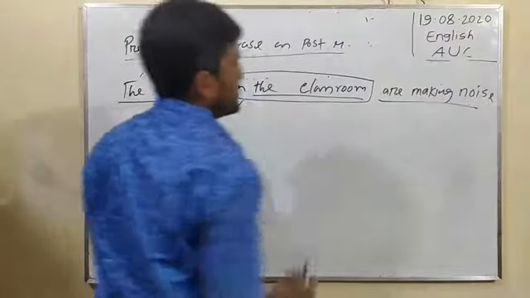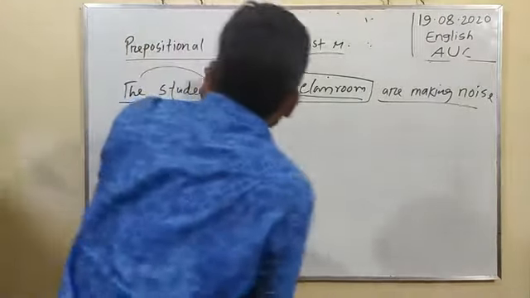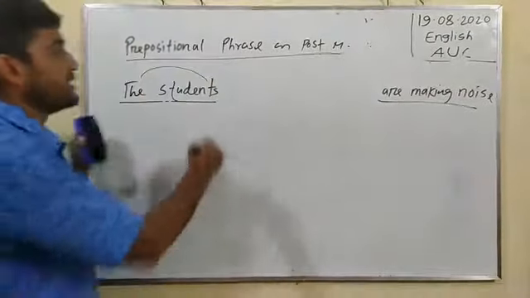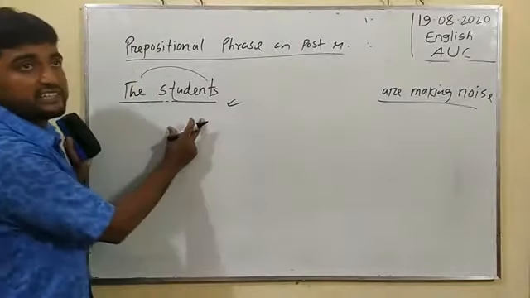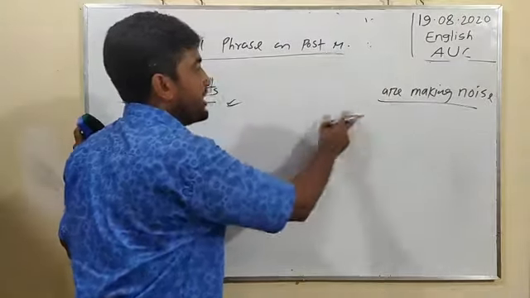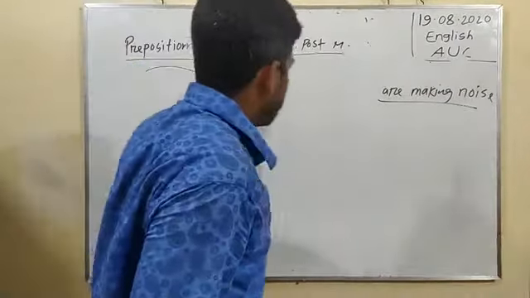It is called the present continuous tense. That is why if we want to exclude the in the class, then there will be no problem to indicate a complete sentence. Okay, the students are making noise. It is called the complete sentence.